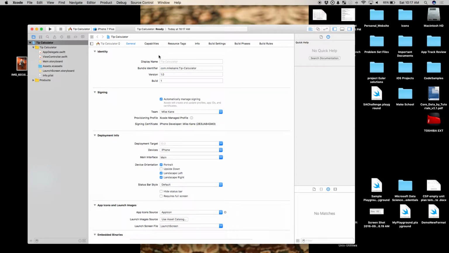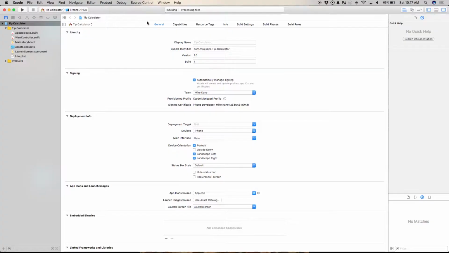Okay? So, before we get going here, let's take a look at what Xcode is so we know our environment. In the center, this is our work area. Pretty obvious here. On the left side of the screen, this is my file system. So anytime you create a new app, it's going to have these guys right here.